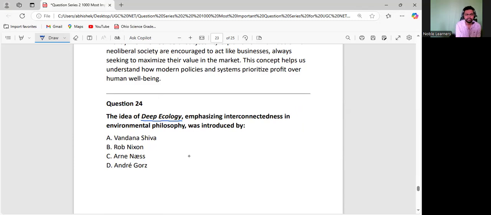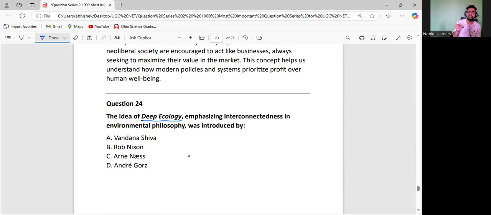Deep ecology is, like, there is a shallow ecology and deep ecology. Let me tell you in 2 minutes. Shallow ecology says that it is important to conserve the environment because environment is a means. They're saying that we should conserve the environment, but why? We should conserve the environment for human beings.